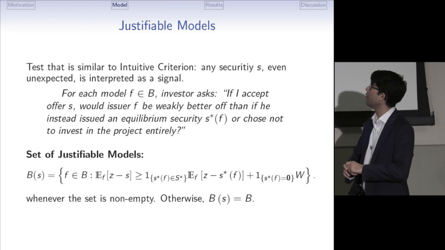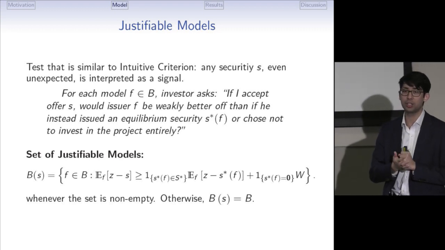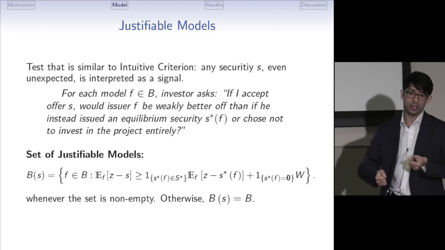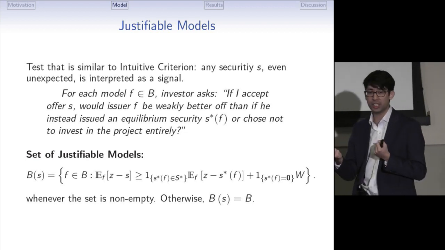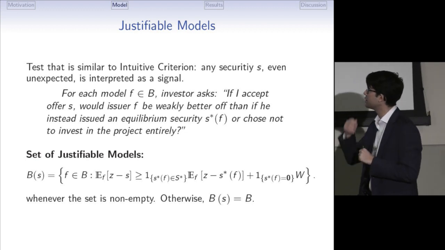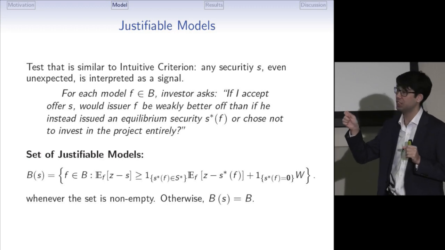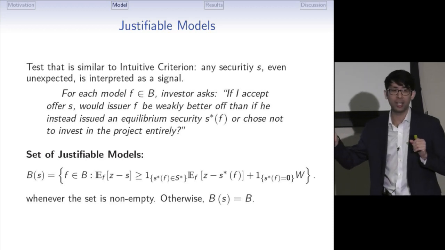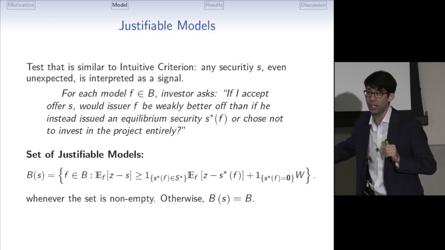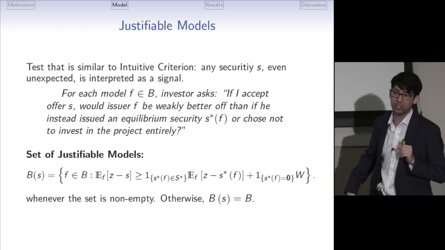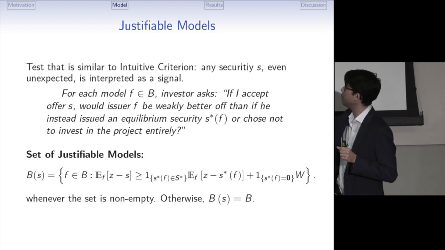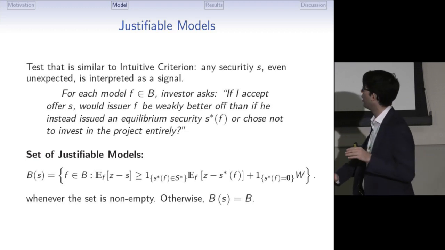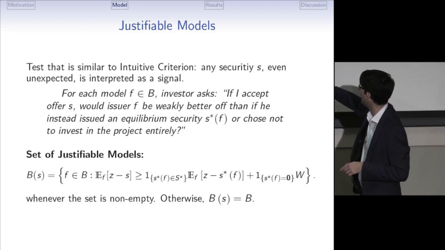So the idea of the set of justifiable models is similar to the intuitive criterion in standard Bayesian signaling games. Any security S, both on and off the equilibrium path, is interpreted as a signal, and the investor reasons as follows. He takes each model F and asks the question: if I were to accept offer S, would the issuer of type F be weakly better off compared to what he does in equilibrium? So compared to either the security that he issues in equilibrium or not issuing anything at all. If the answer is yes, I keep F in B of S, in the set of justifiable models. If the answer is no, I get rid of it. And this is how the set B of S is formed, and this is the formal definition.